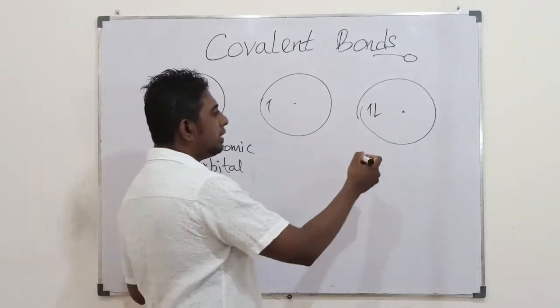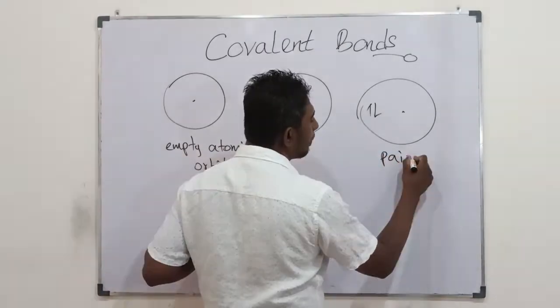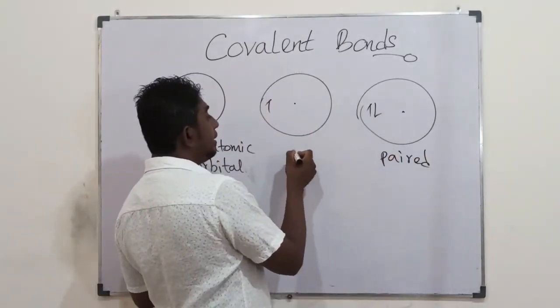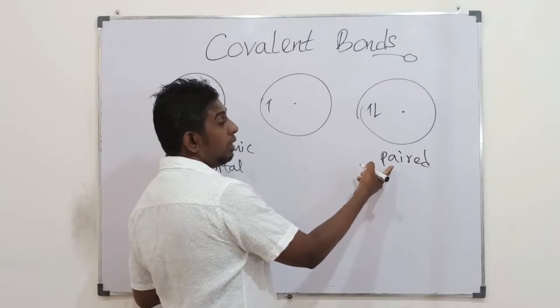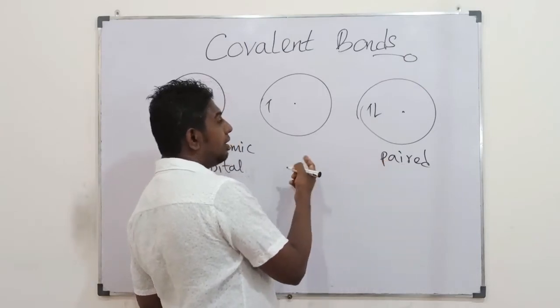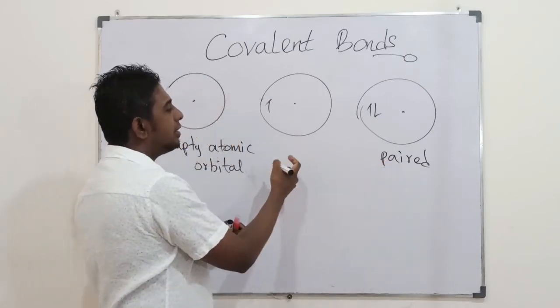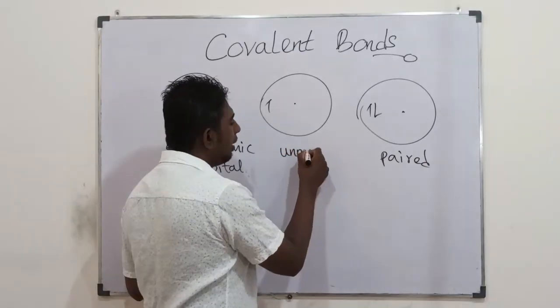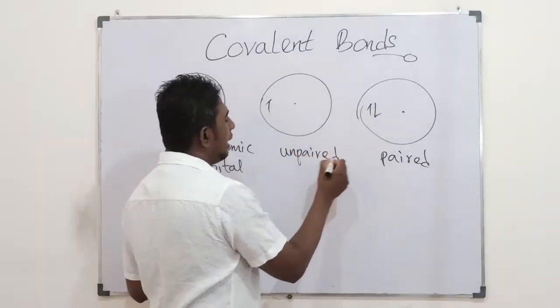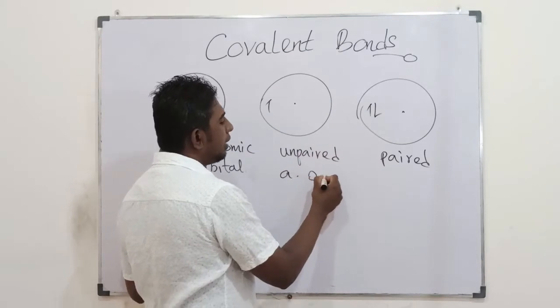Okay, the other type, we call this a pair. This is single, or based on that, if this is paired, this is unpaired. Okay, so atomic orbitals.